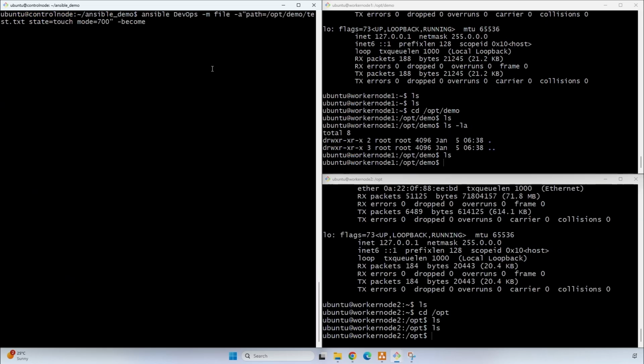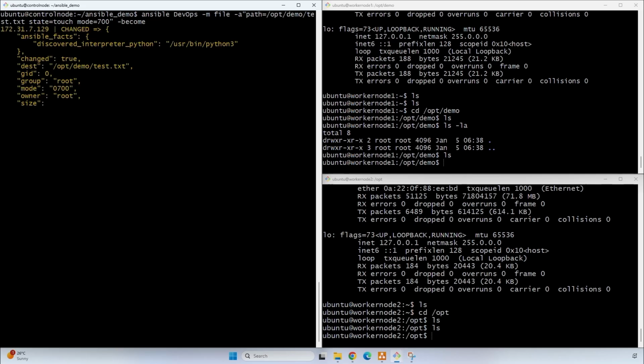Now to create a file we have to use this command. Here I have provided the DevOps group with the file module, and we have provided the path name. Inside this demo directory we are going to create a test.txt file. We have provided the state as touch, the user access, and at last the sudo access as well. Click on enter. Now here we can see it is changed and we have created a text file.